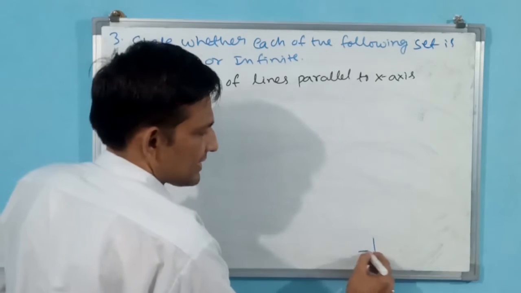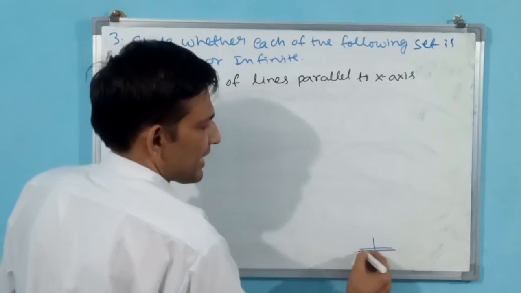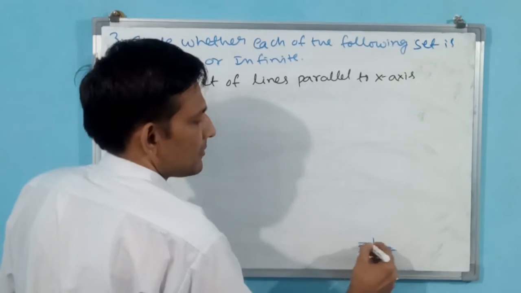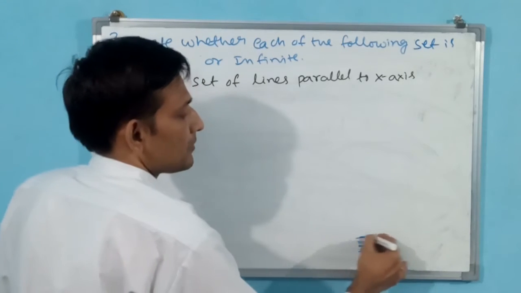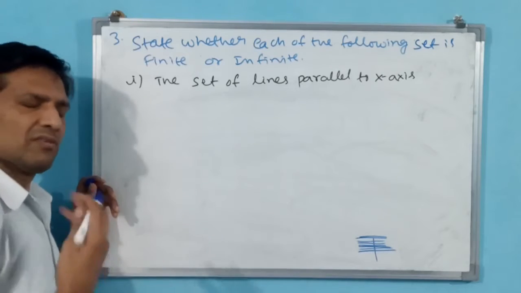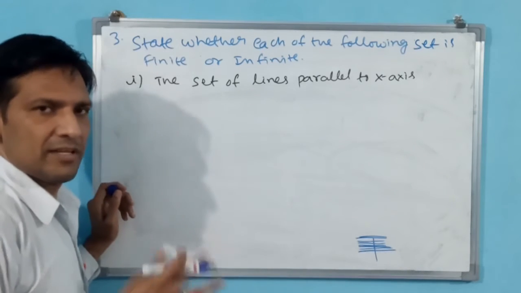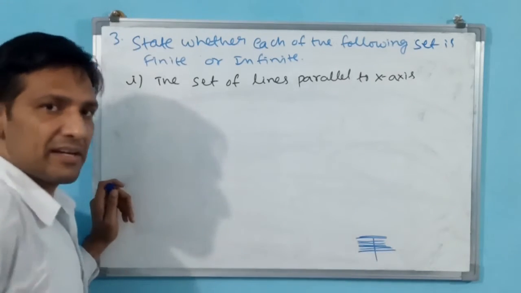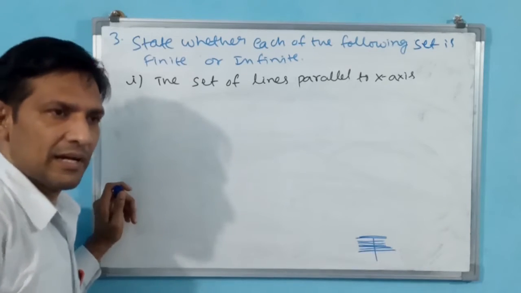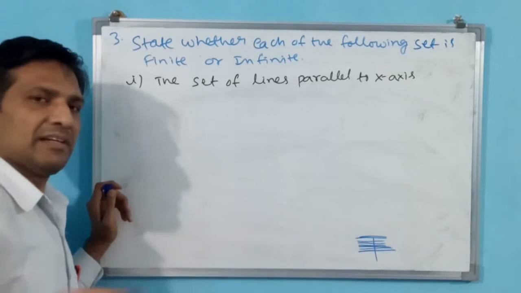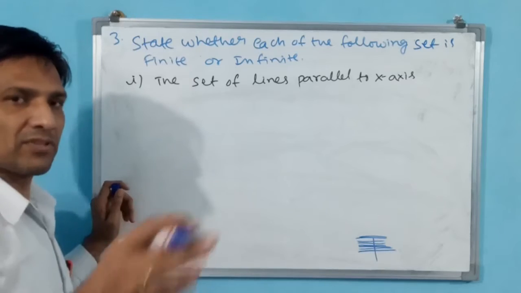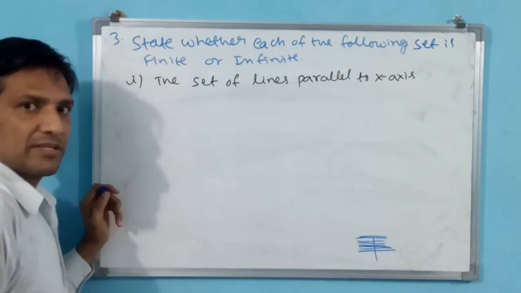If this is an x-axis, how many parallel lines you can draw? Number of infinite. Okay, there is no limit for drawing parallel lines. Like real number line, several infinite numbers are there, like infinite lines you can draw.